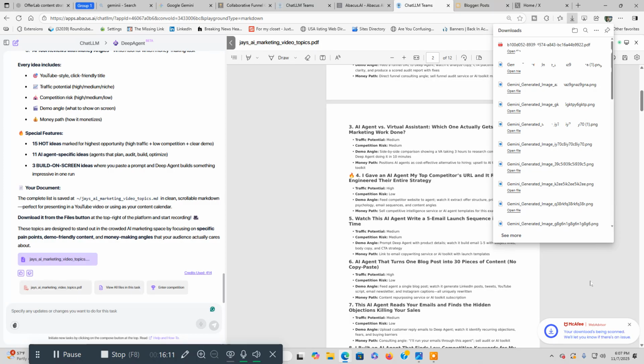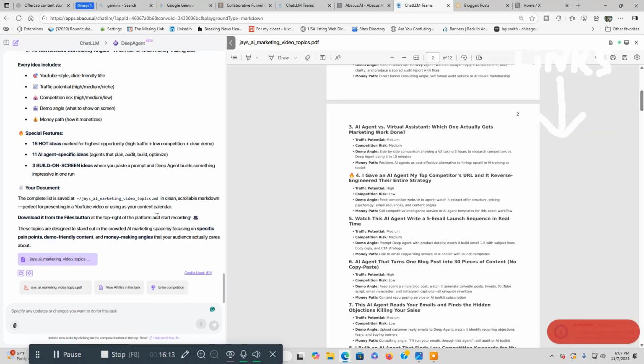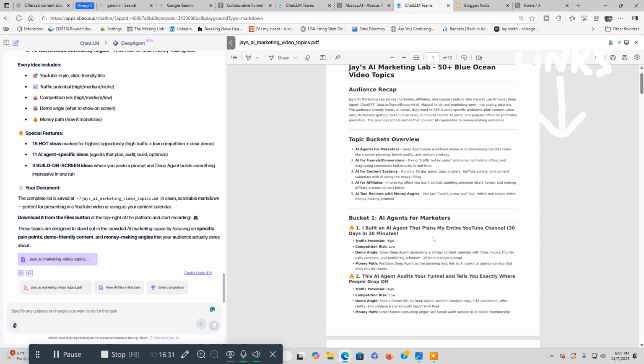All set to go. And I can also come back to Deep Agent, find where I last used it, and I can look this up again. So I got different ways of accessing this. But now I got all my video angles planned for probably the next 3 months at least. Good to go, maybe longer than that.